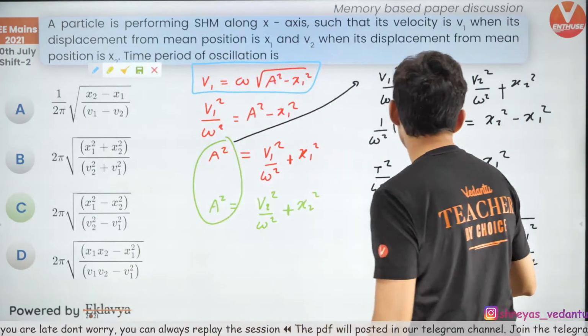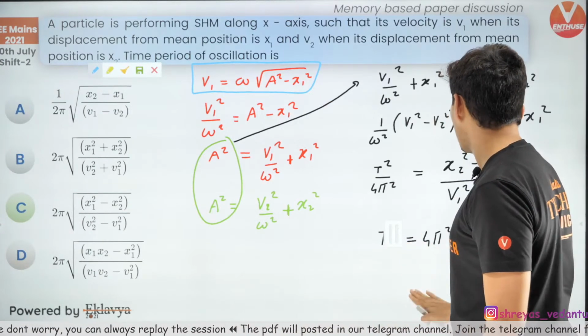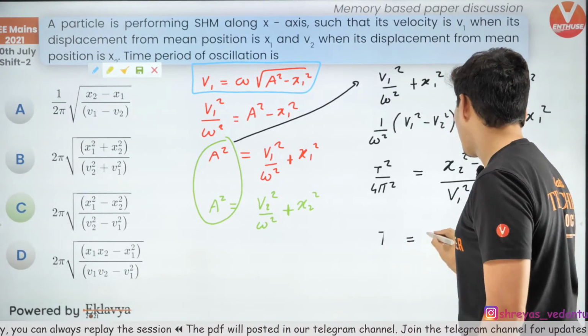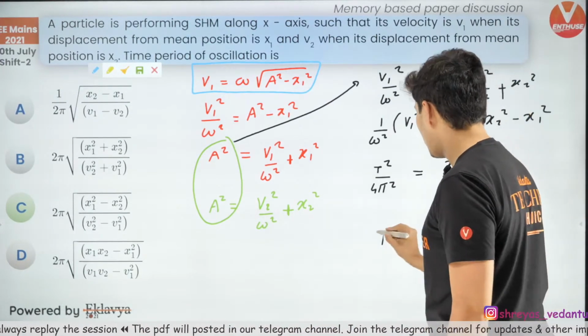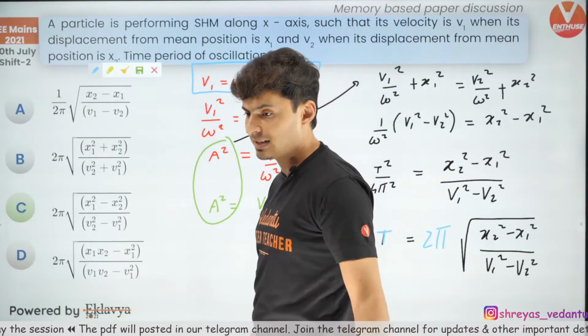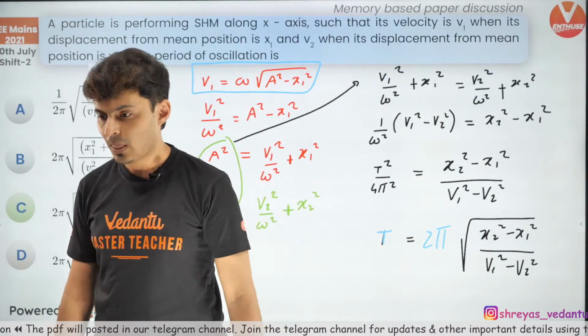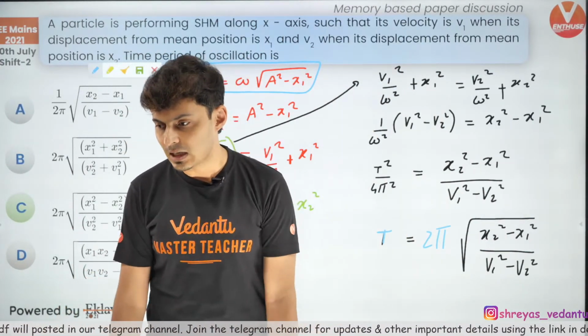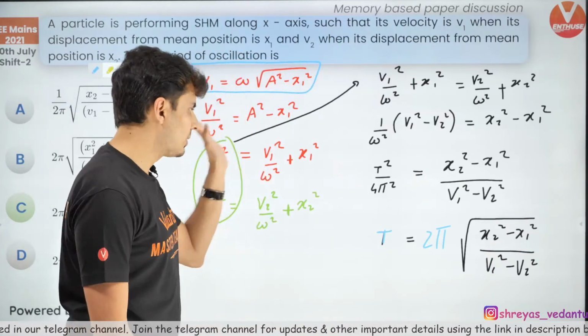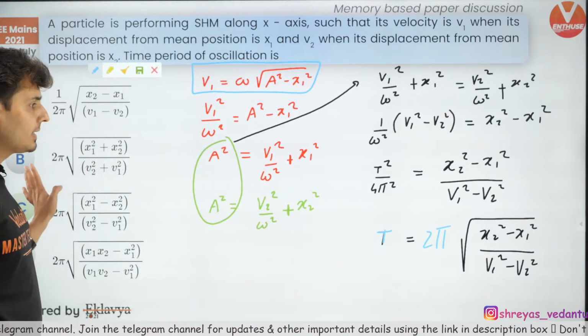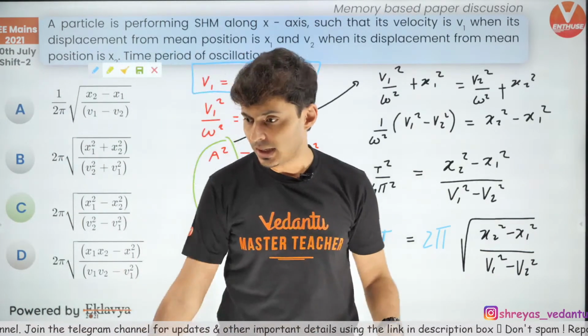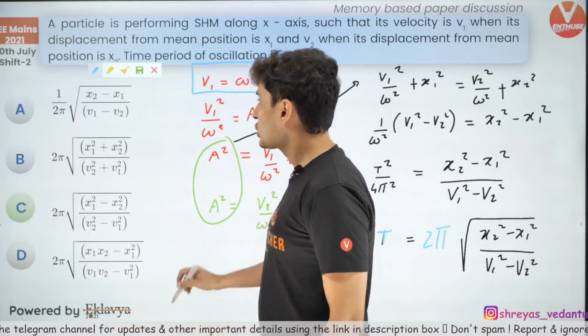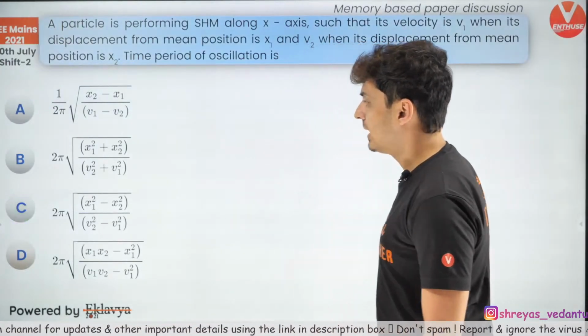Yes. So when you take the root, what will happen? This 4 pi square will become 2 pi. That's it. So when you take the root, it will become 2 pi. That's the only change. Is that clear? Yeah. So when you take the root, that's what will happen. Is that okay, guys? Everyone fine till this point? Shall we go ahead? Cool. Yep. So going ahead to the next one.